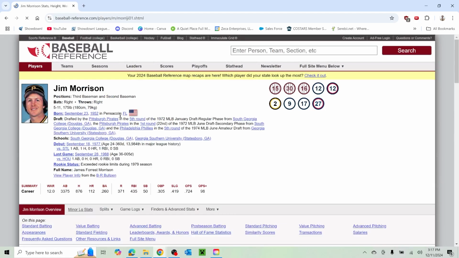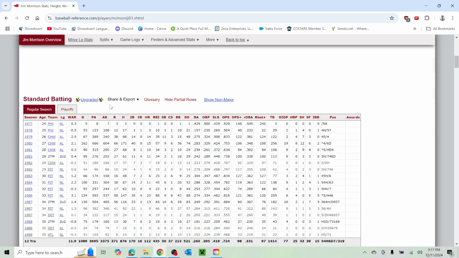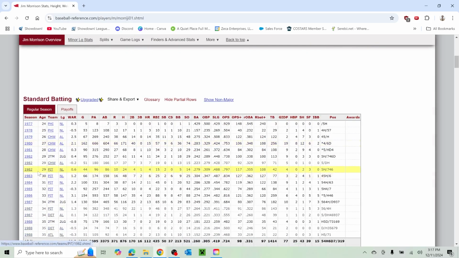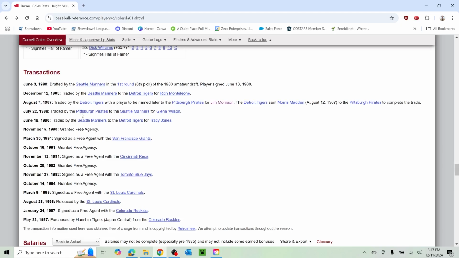Pirates. Trade. Jim Morrison. Not sure I recognize this name super well. I figured he was with the Pirates for a span of several years, it looks like. This is kind of the dark age of the Pirates. Well, not necessarily the dark age, but you know, they weren't really known for anything special in that time.